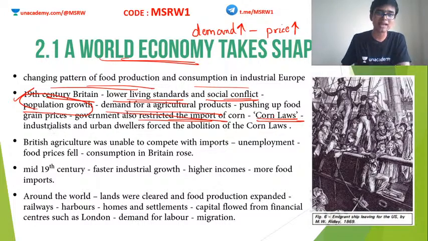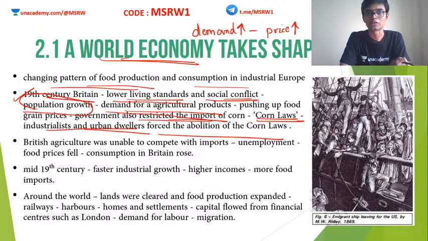So the industrialists and the urban dwellers forced the abolition of the Corn Laws later on. Okay, why? Because once the Corn Law was imposed, agricultural laborers were happy because their wages, their income was going to increase now. The problem was, this was not good news for industrialists and the city dwellers. Why? Because they will have to pay a higher amount now in order to get the food. The domestic food was actually costly. Okay, so they were against the Corn Laws. Clear? And they actually made the government abolish the same.